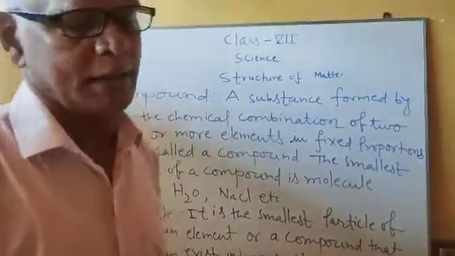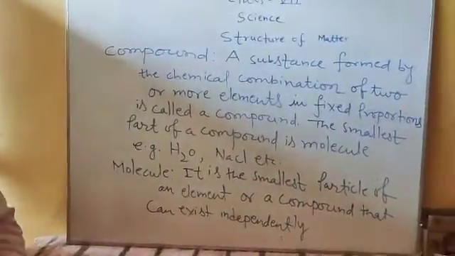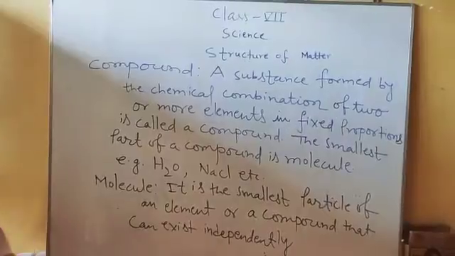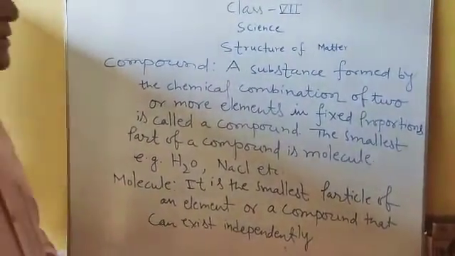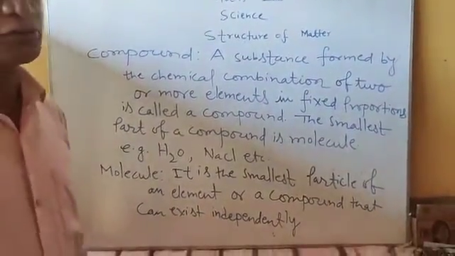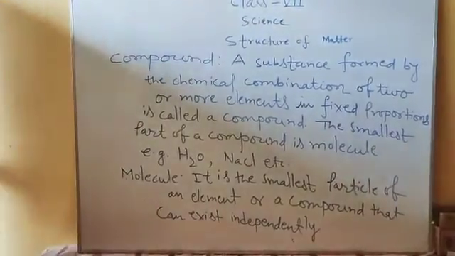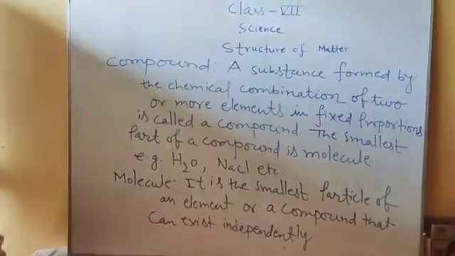Molecule can exist independently in nature. For example, oxygen. The formula of oxygen element is O, and the molecule of oxygen is O2. Oxygen can combine with another oxygen atom and forms O2 molecule.